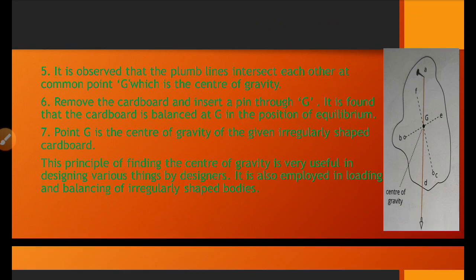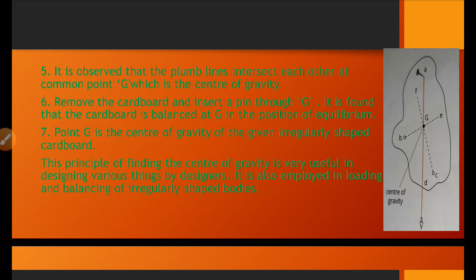If it is observed that the plumb lines intersect each other at a common point G, that is the center of gravity. Where all the lines intersect, that will be the center of gravity.